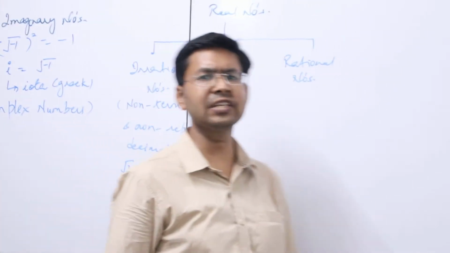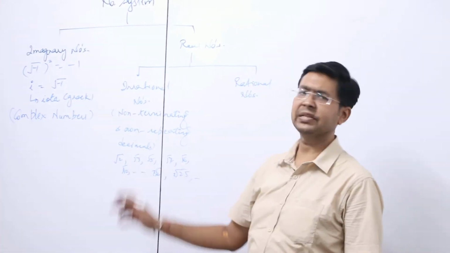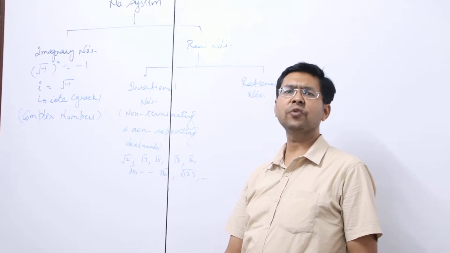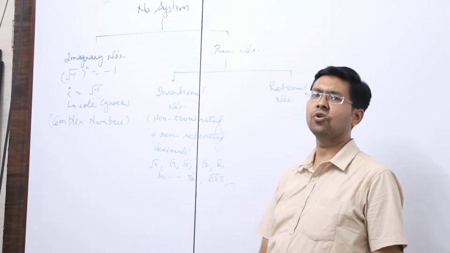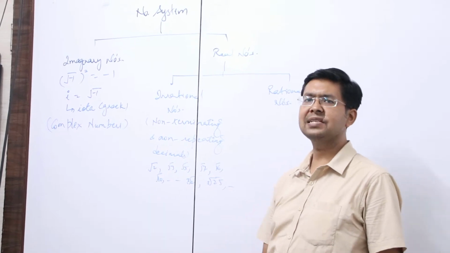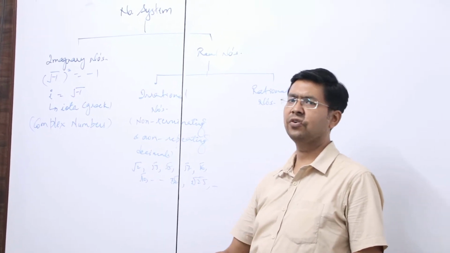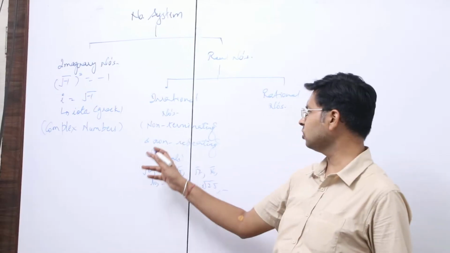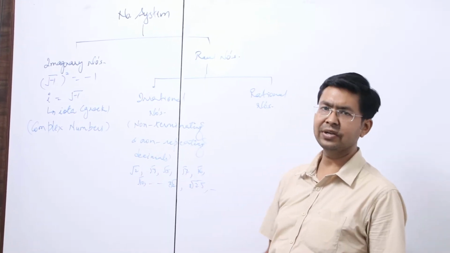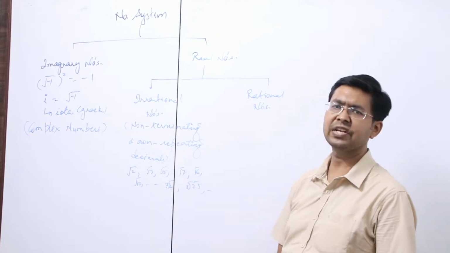If you find the square root of 2 by the long division method, the approximate value is 1.414, but actually it doesn't terminate at 4. It keeps on going endlessly, and there is no particular pattern in the digits after the decimal. So it is a non-terminating and non-repeating decimal. So it is an irrational number. These are examples of irrational numbers.